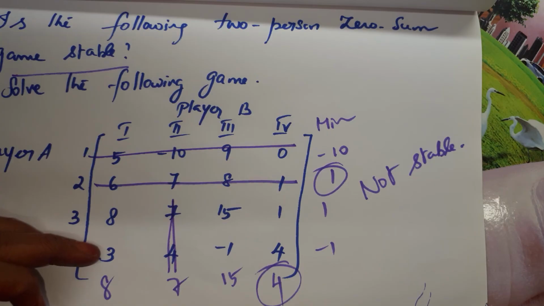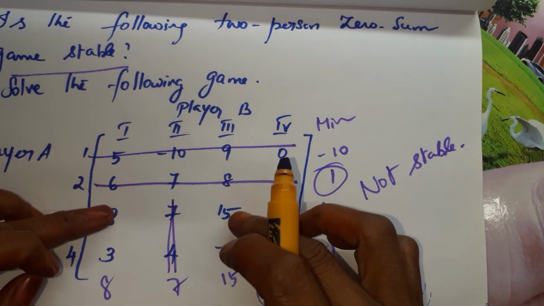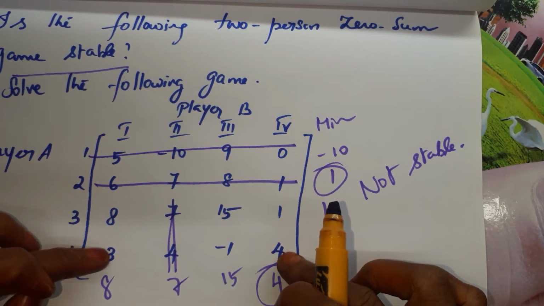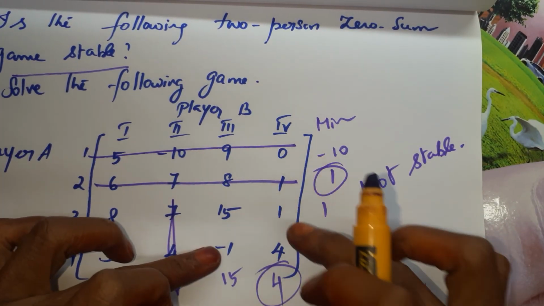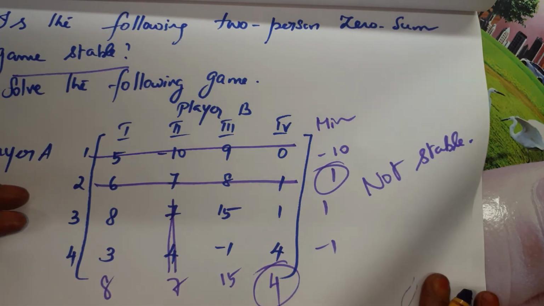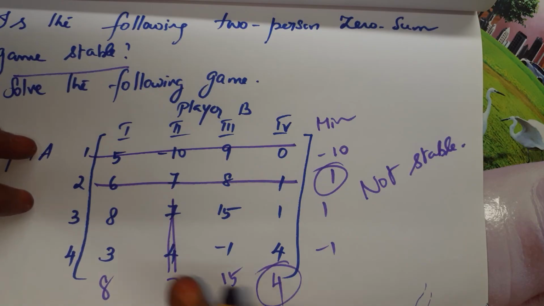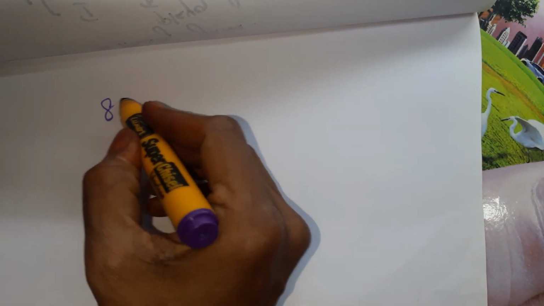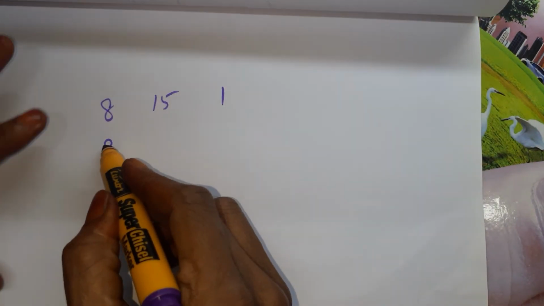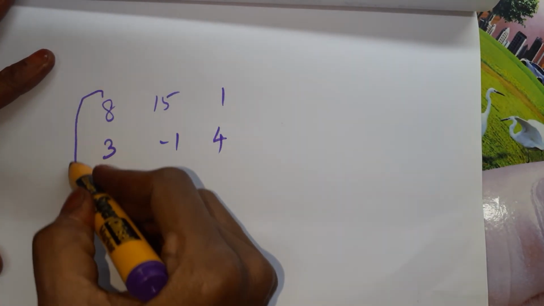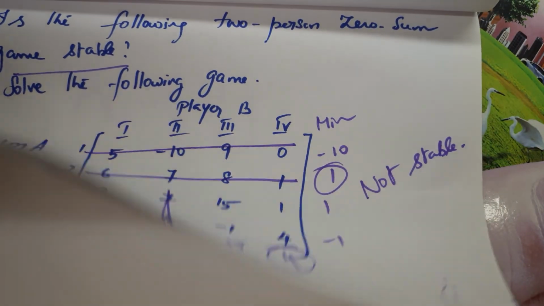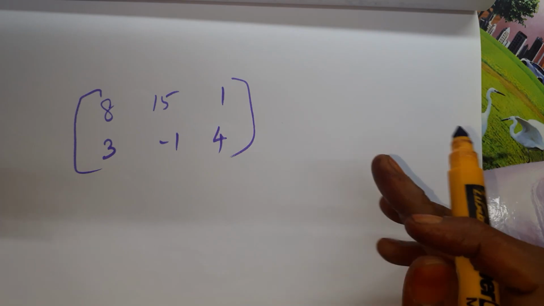8 is lesser than 15 but 3 is greater than minus 1. 8 is greater than 1 but 3 is lesser. 15 is greater than 1 but minus 1 is lesser. So no further checking we can do. The remaining columns are 8, 3; 15, minus 1; 1, 4. Now we are not able to compare column wise.